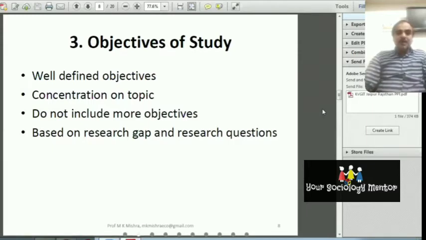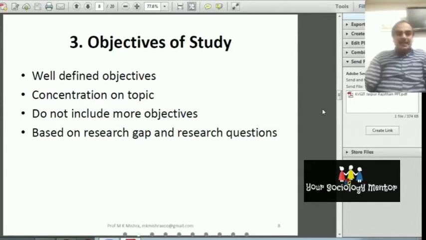One participant has asked what is the difference between research objectives and research questions, are they different? In the case of Ethiopia, I am giving the example.